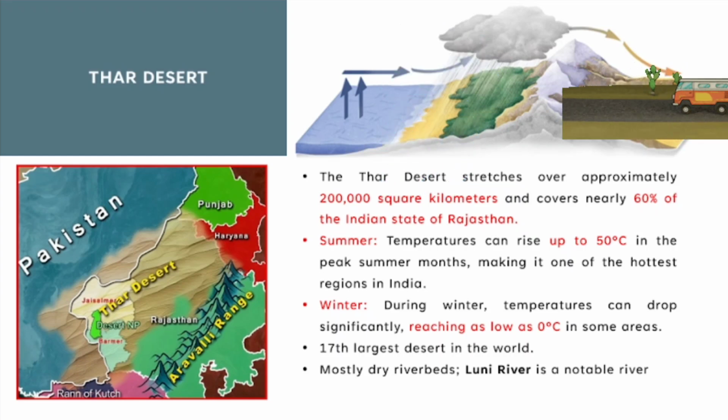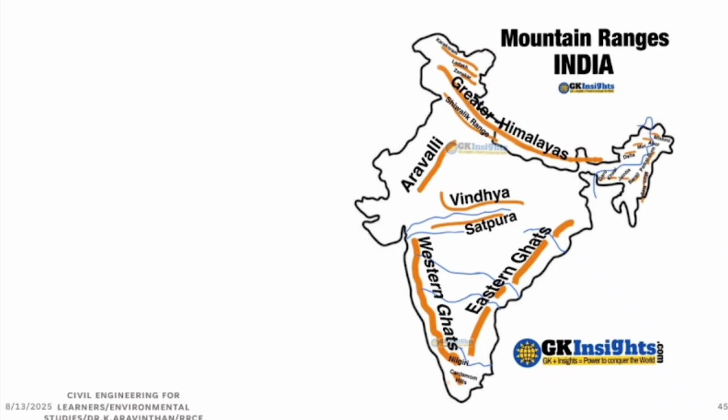So naturally, if you want to stop all the deserts, what do you have to do? You have to destroy the mountain. Can we destroy Mount Himalaya? Not at all possible. Naturally, whatever is there, you have to go along with that. So this mountain is what creates the Thar Desert. Here you have a mountain, and all the wind flows around this. That is why a desert is formed in India.